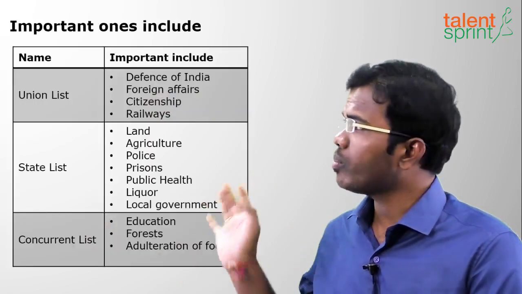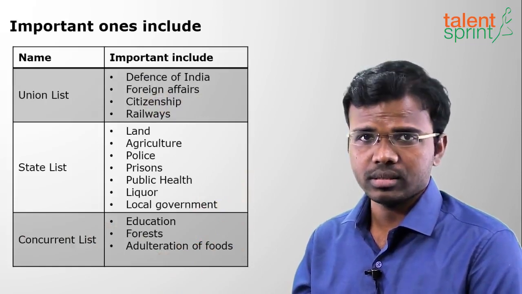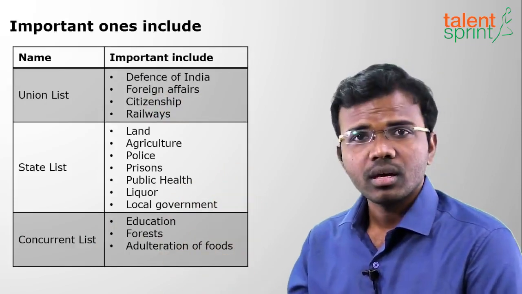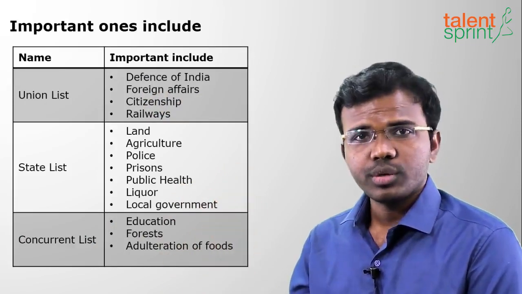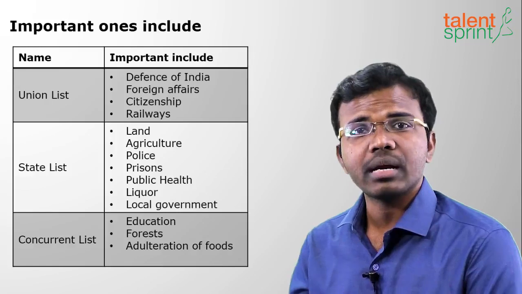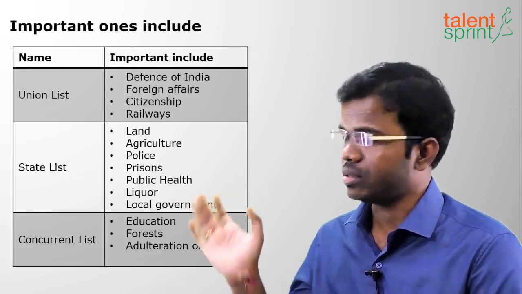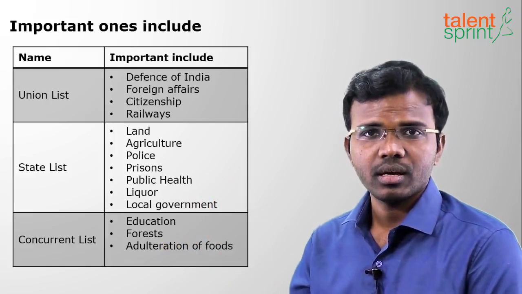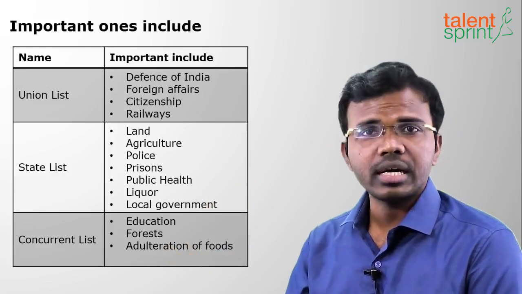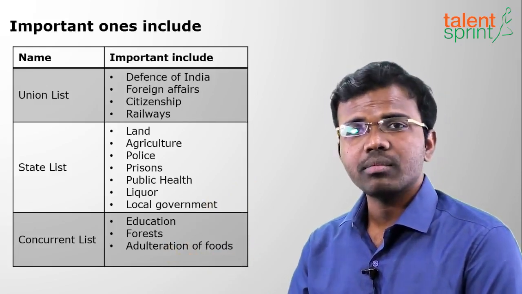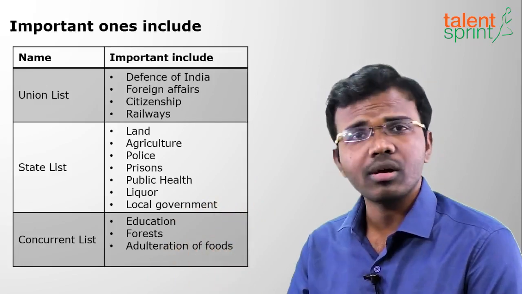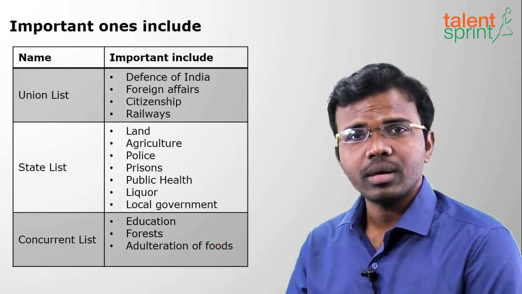Now we shall see some of the important items in the three different lists. Under the Union List we have defense, atomic energy, citizenship, airports, ship ports, national highways. All these come under the Union List. The Union Parliament has exclusive power to make laws on these items. These are some of the examples. State legislature cannot make laws on this. Next is the State List. The state legislature can make laws on land, agriculture, police, prisons, liquor, local government. The state legislature can make laws on these items.